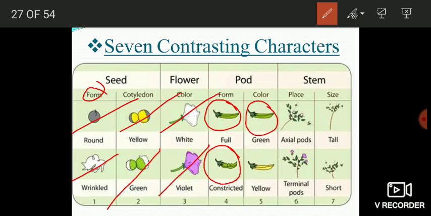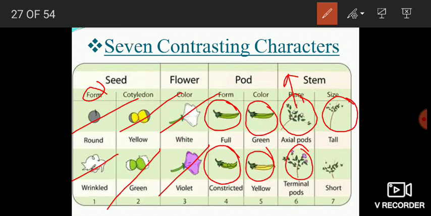The color of pods in some plants was green, while in others it was yellow. The position of pods in some plants was axillary. Axillary means in the axils of leaves, and in others it was terminal, that means the pods arose at the endpoints of stems. And finally, the size of plants. Some plants were tall, and others were short or dwarf.